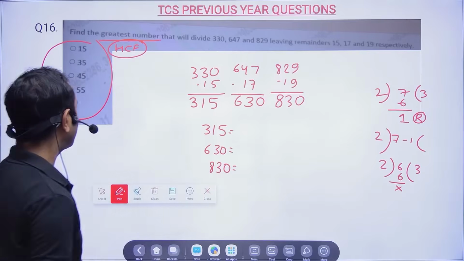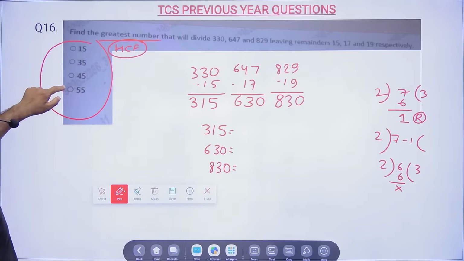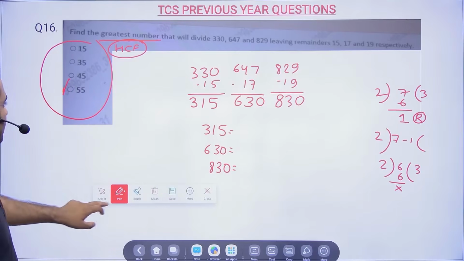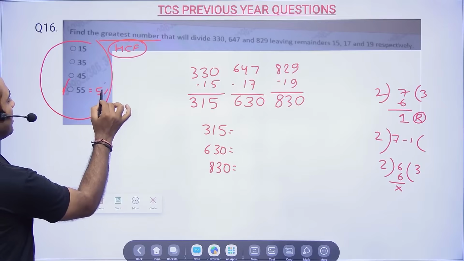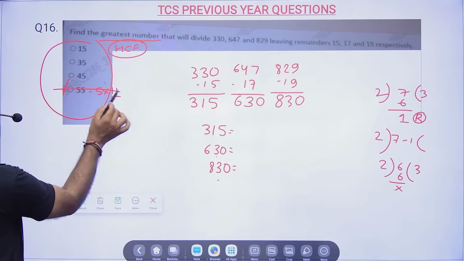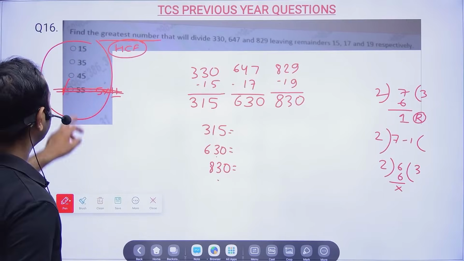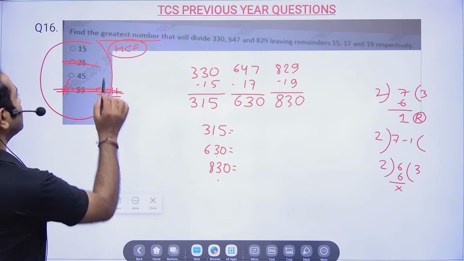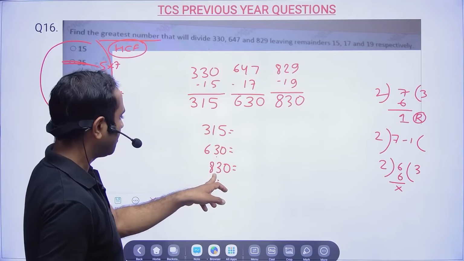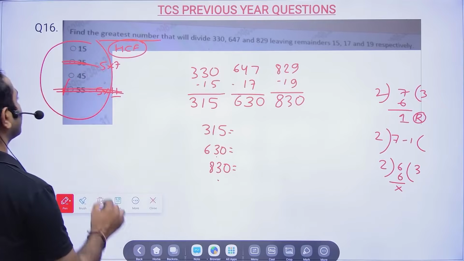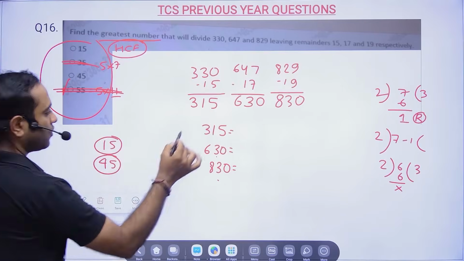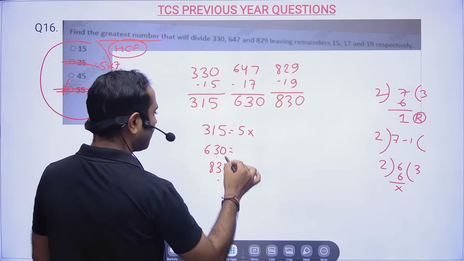Now if we don't have a calculator, they're asking for the greatest number, so start with the greatest option, 55. See if 55 divides all of them or not. If 55 divides, then definitely 11 will also divide, but these numbers are not divisible by 11, so 55 is gone. If 35 divides, then since 35 is 5 into 7, these numbers would be divisible by 7, but 810 is not divisible by 7. Now you are left with only 45 and 15. So just try to see if 45 is there everywhere.